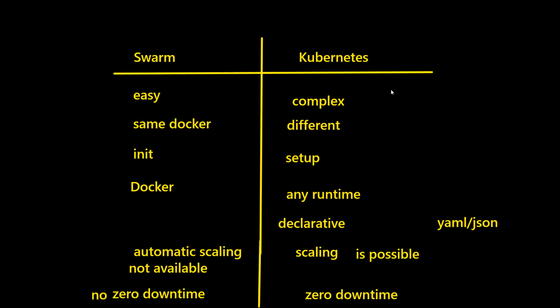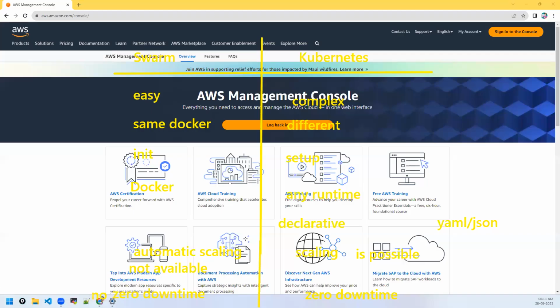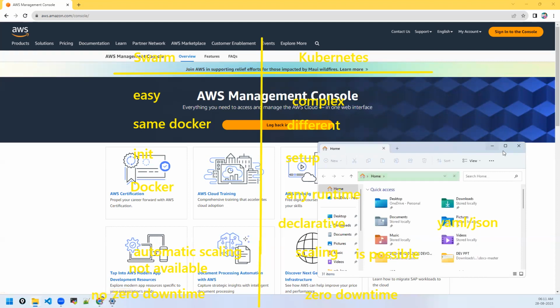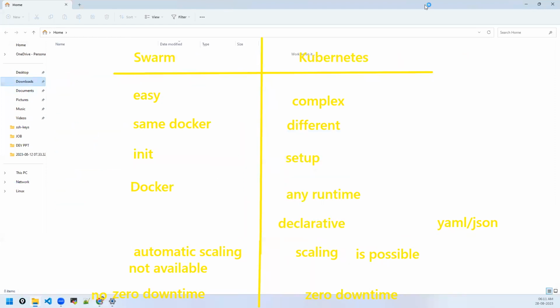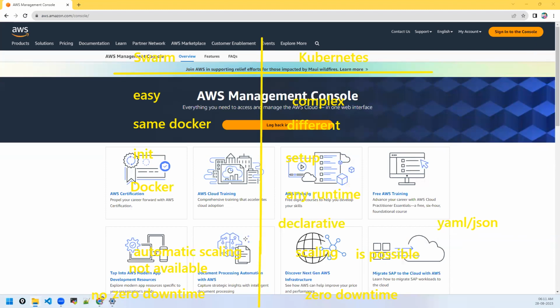To understand this better, let's get into the architecture of Kubernetes and understand the components. That helps us a lot. Can we go ahead? Any questions on this part? Yes, Preeti, we can continue. We'll get into the architecture now.